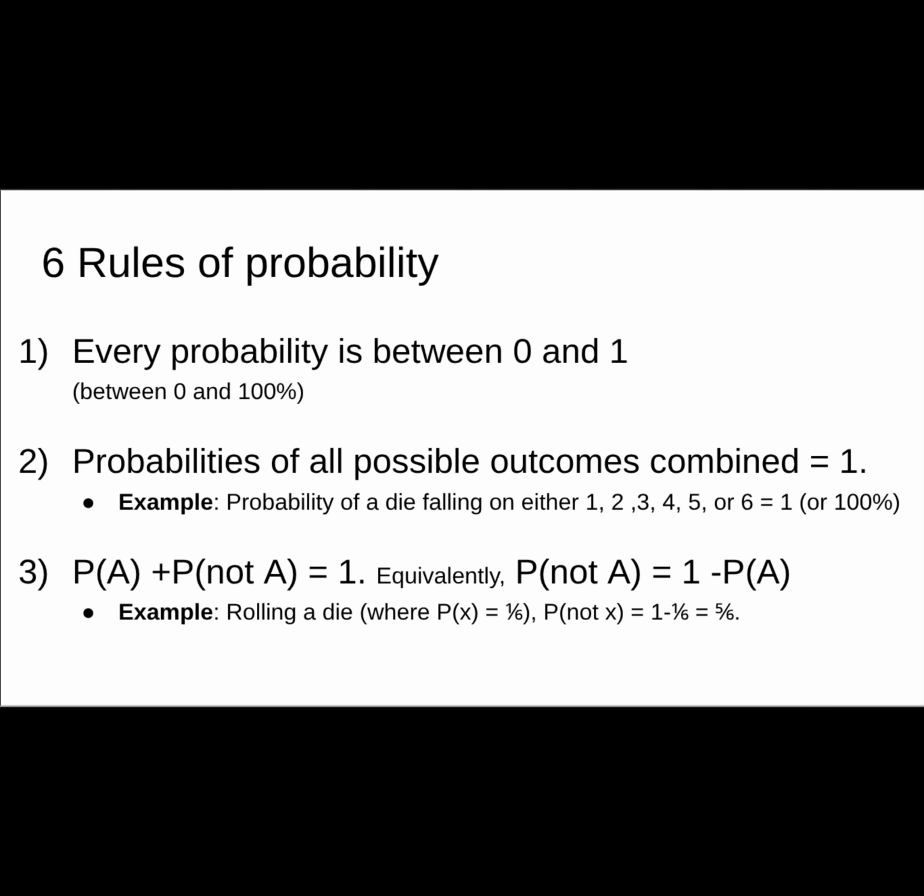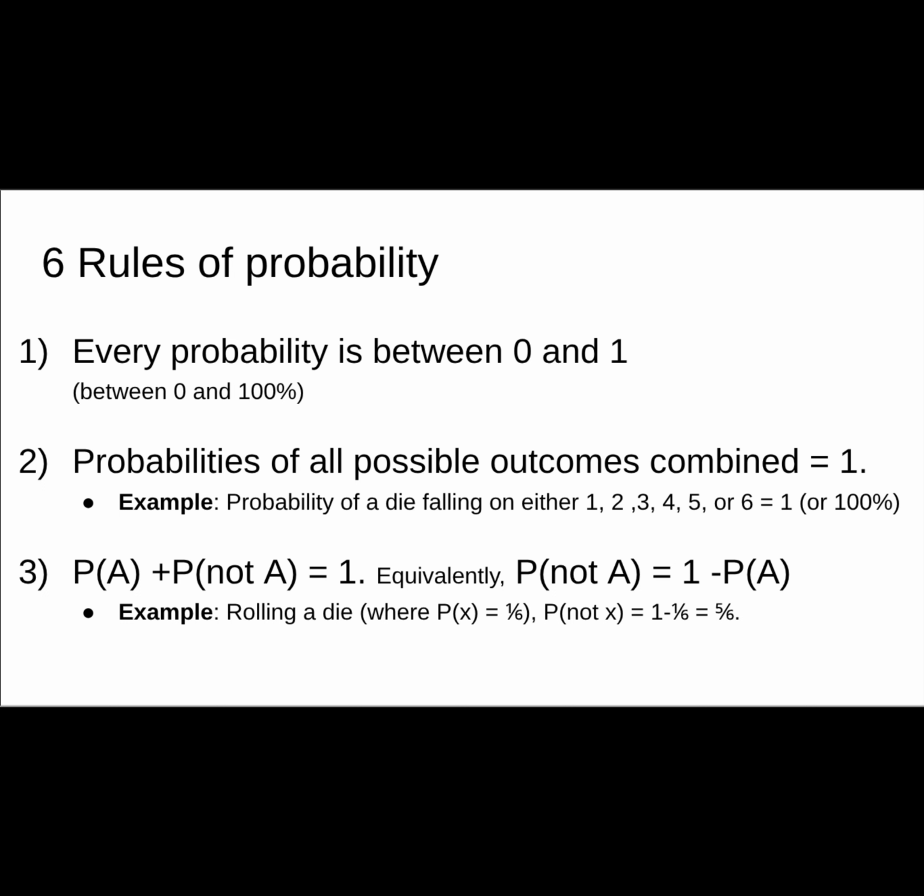There are 6 rules of probability. The first 3 are pretty simple and obvious. The first rule says that every probability is between 0 and 1, or between 0 and 100%. So there are no negative probabilities, that doesn't make any sense, and there are no probabilities greater than 1. That also doesn't make any sense.